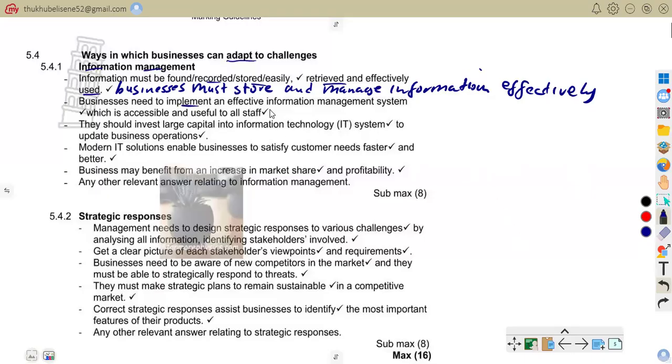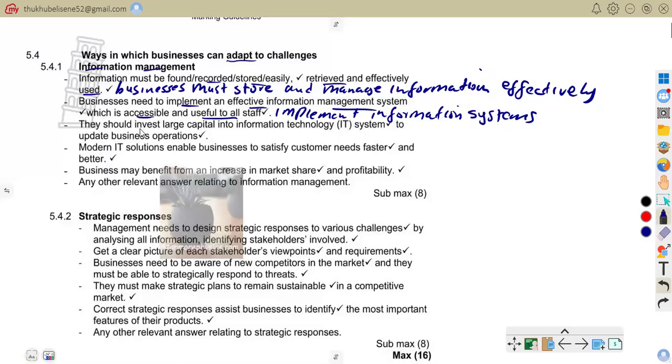Business needs to implement an effective information management system which is accessible and useful to all staff members. So they have to implement information systems. Business should use systems accessible to employees. For example, companies using a database to store customer information.